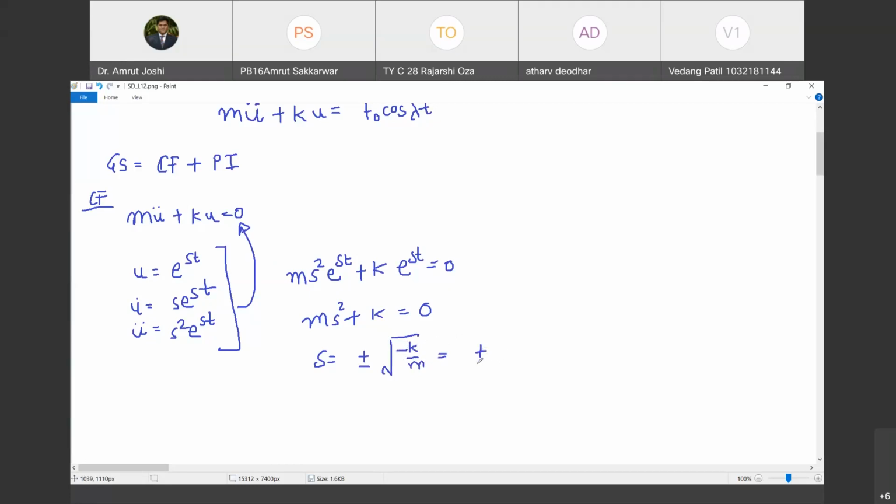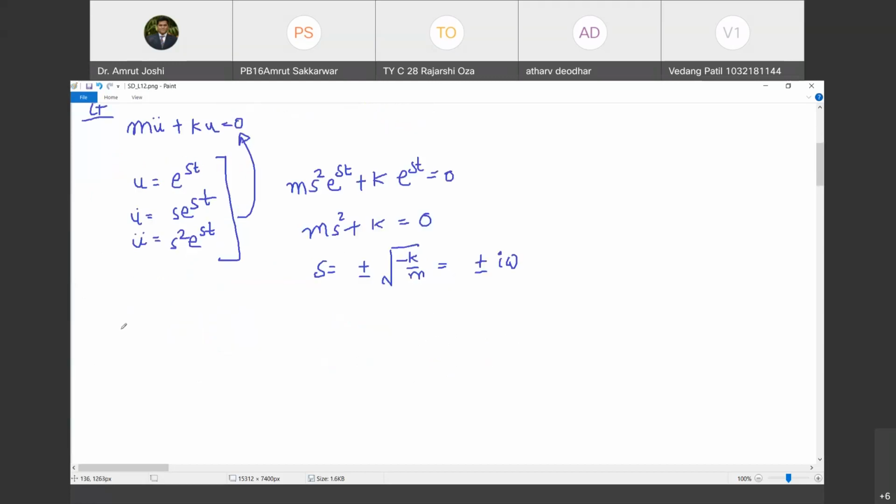So it is nothing but plus minus i omega. Therefore, what is the complementary function? I am going to get u of t as c1 e raised to i omega t plus c2 e raised to minus i omega t.